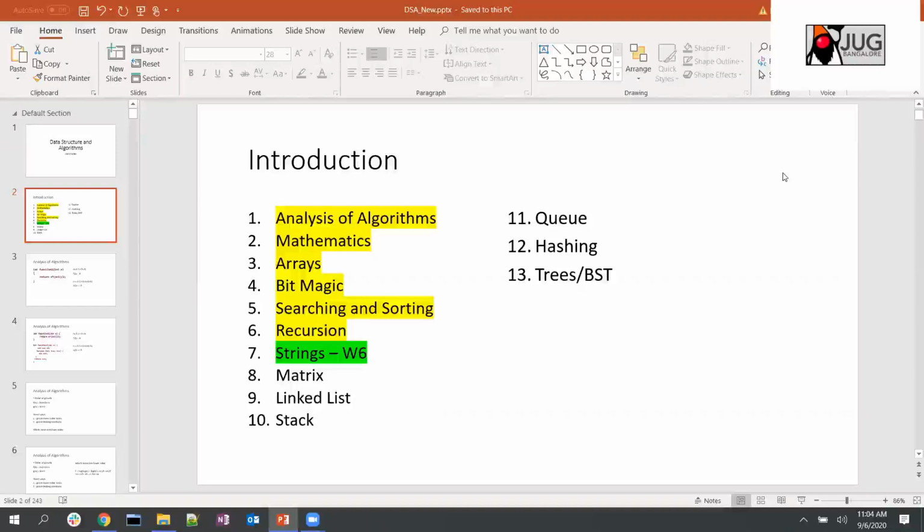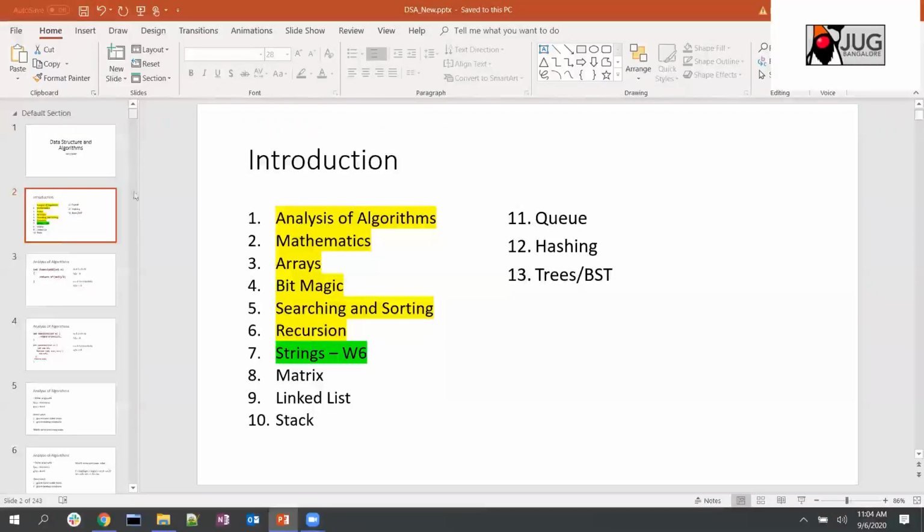Then a couple of other topics are there like matrix, linked list, stack, queue, and then I think I just spoke about hashing, what we'll be going to discuss in hashing. And then we'll see trees and binary search tree, all those things in our upcoming sessions. So coming back to strings, let me just recap what we had discussed last week.